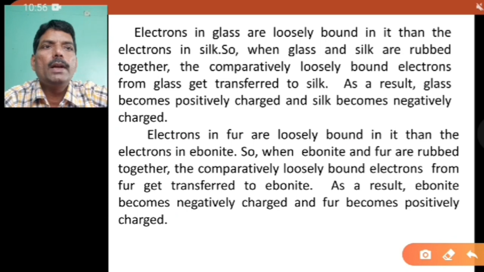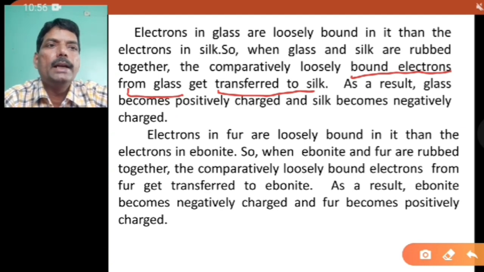The loosely bound electrons from glass get transferred to silk, and that is why the silk becomes negatively charged, and there is a deficiency of electrons in glass, therefore the glass becomes positively charged. The result is glass becomes positively charged and silk becomes negatively charged.